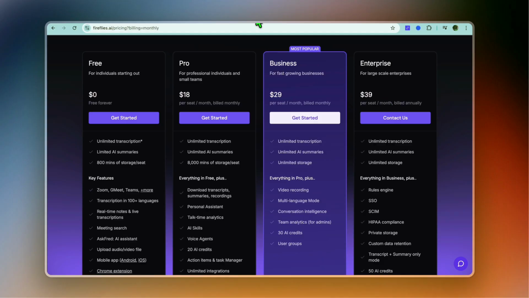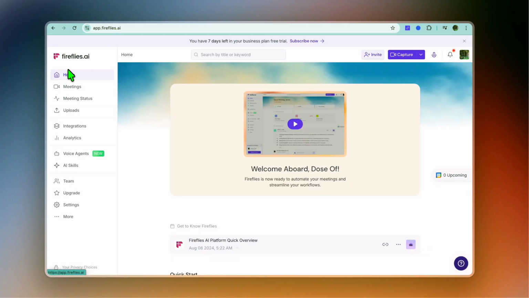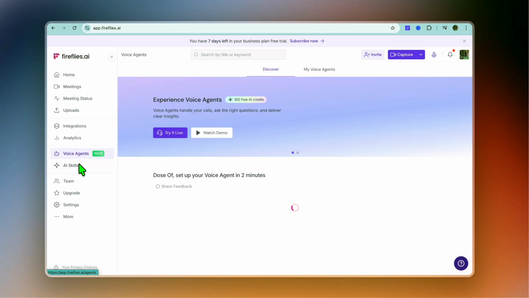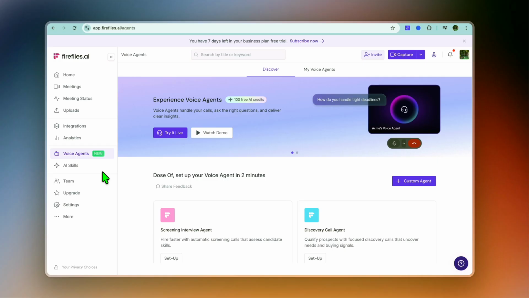Keep in mind there are numerous features that you can try out with Fireflies AI. If I were to go back to the main dashboard, you can see that they also have voice agents that you can use. This is a new feature. They also have AI skills that you can also try out. So there are numerous features that you can quickly try out when it comes to Fireflies AI.